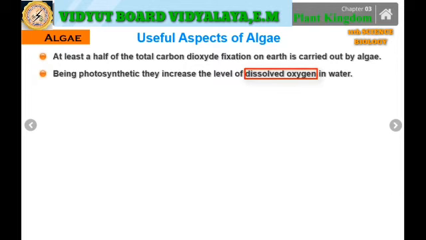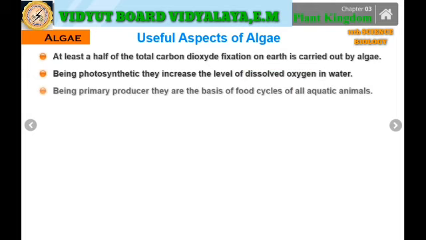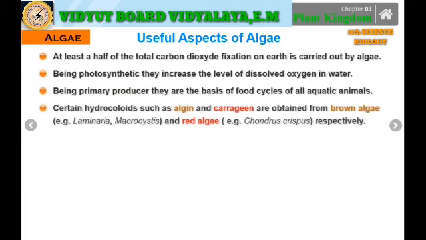Furthermore, they are useful in various ways, just as they act as the primary producers. That is, they are the basis of the food cycles of all the aquatic animals. So the food chain, if we talk about, it starts with the plants, and the primary producers are nothing but the algae.